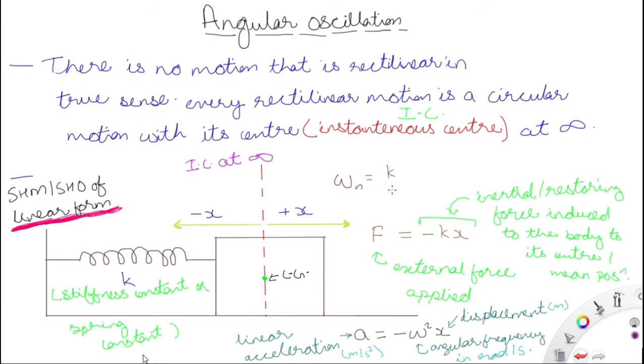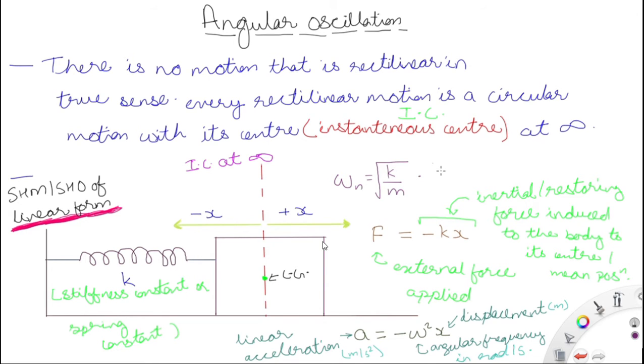Now the natural frequency of vibration, omega n, because if there is no damping, then this will oscillate naturally with a frequency omega n equal to under root of k by m. So k is the stiffness constant or spring constant and m is the mass of the body.